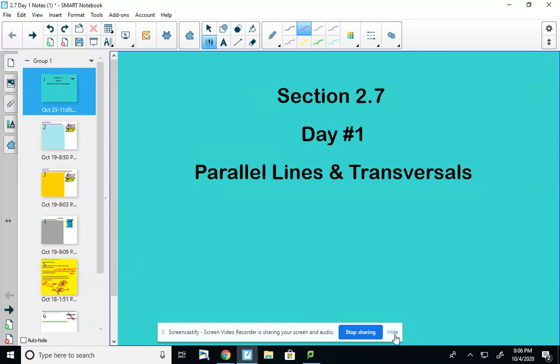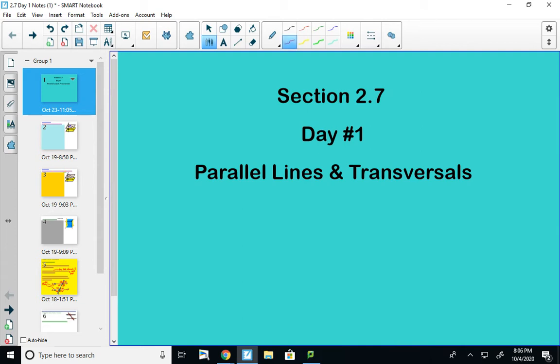This first lesson of 2.7 is going to be all about vocab, and then we'll kind of jump into some algebra later on. But there are quite a few words that we need to know for this section. The title of the section is Parallel Lines and Transversals. You already know about parallel lines. They're just two lines that never intersect.